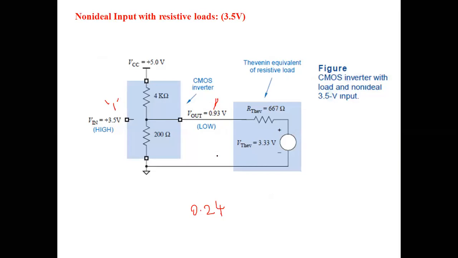So what are the conclusions that we can make here? For a non-ideal input, there will be a degradation in the output high and low values. Furthermore, if you connect the resistive load to the non-ideal input circuit, it has another effect, which reduces the output voltages further. In the case of the high state, the voltage will decrease from 5 volts to 3.9 volts. In the case of the low state, the voltage will increase from 0.24 to 0.93 volts.